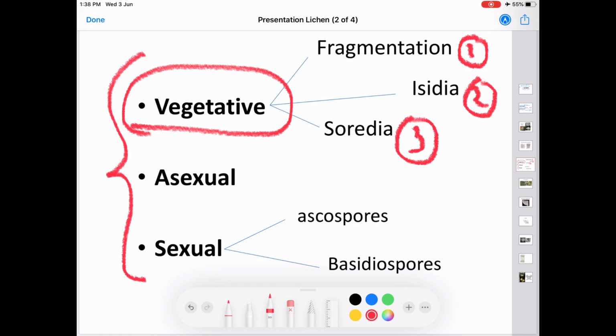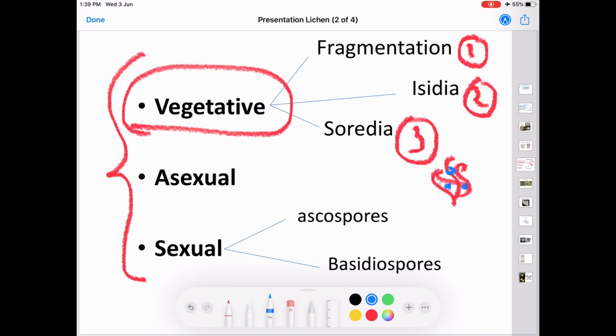The second one is isidia formation. These are the small outgrowths from the thallus surface. And these outgrowths will be carrying both the fungal partner and the algal partner. These are the small outgrowths.